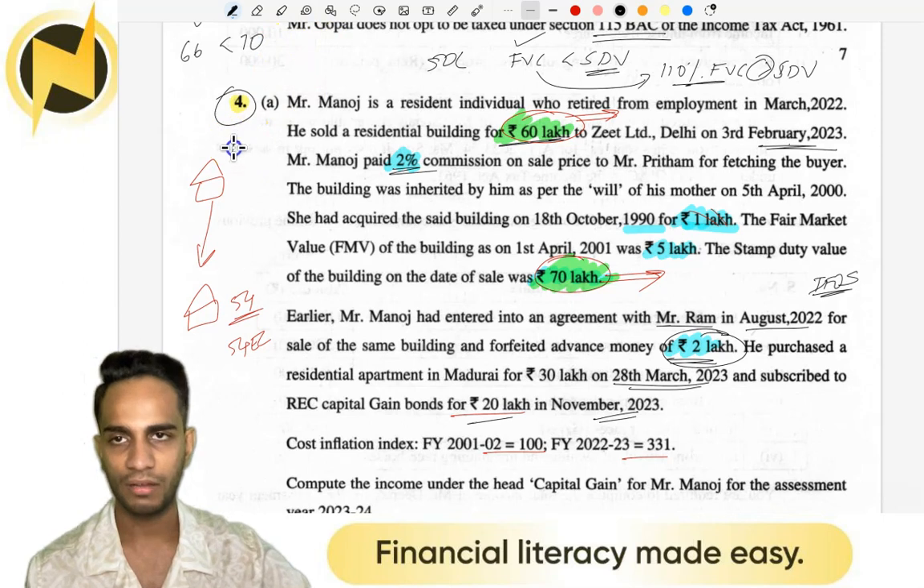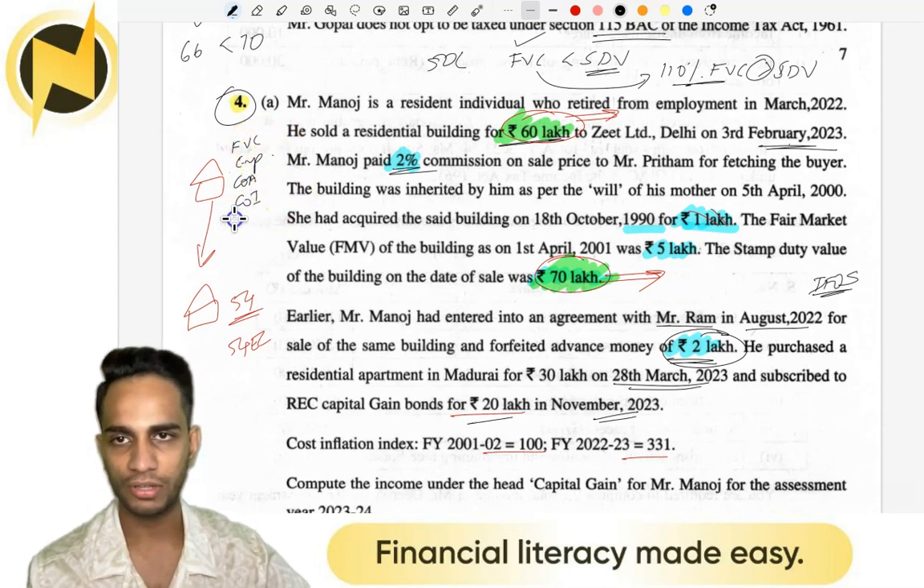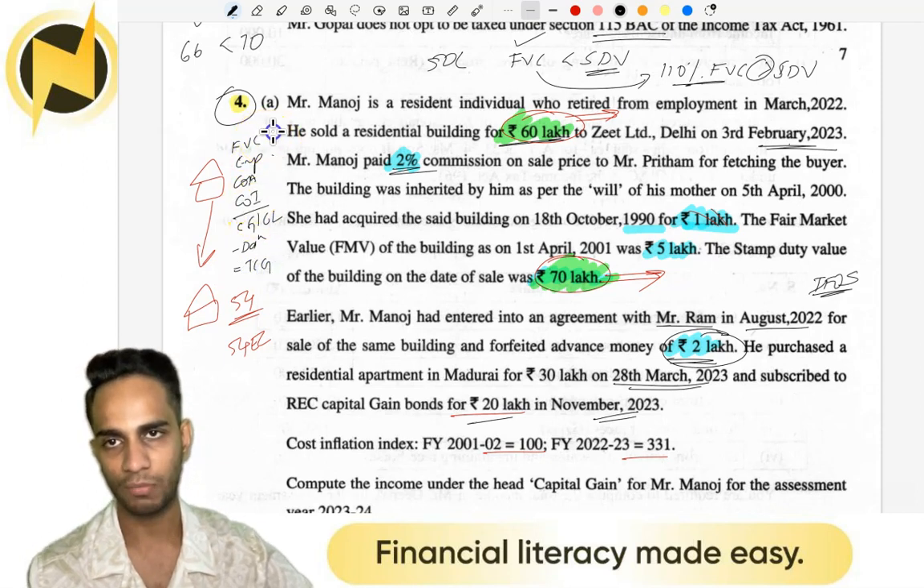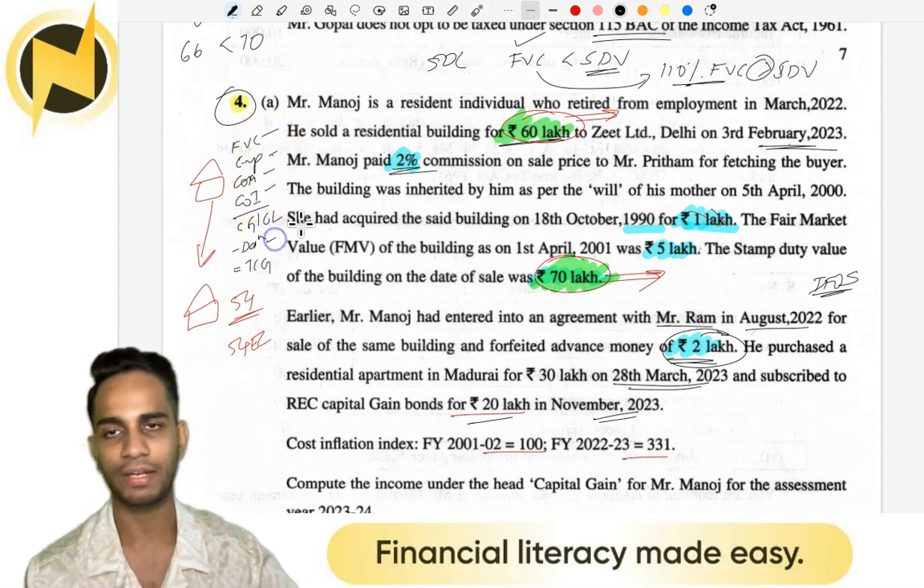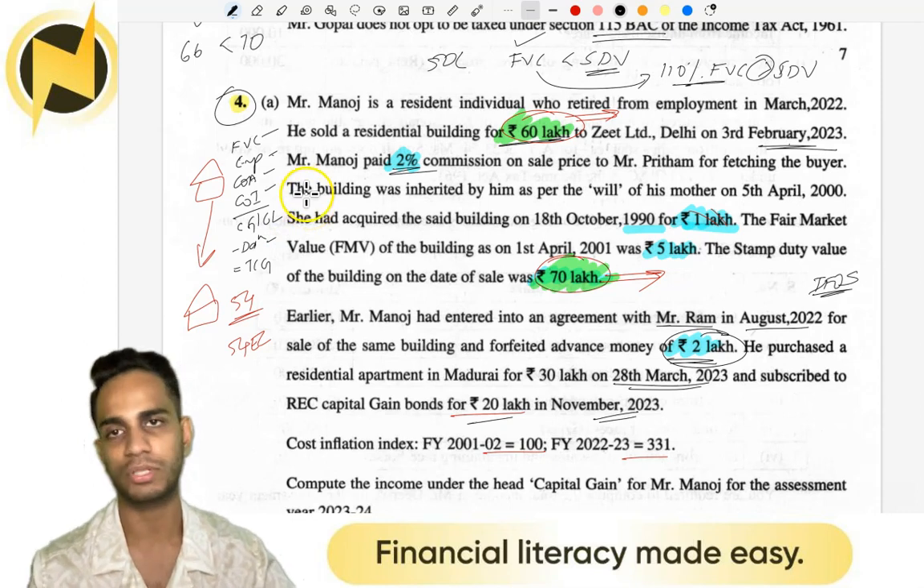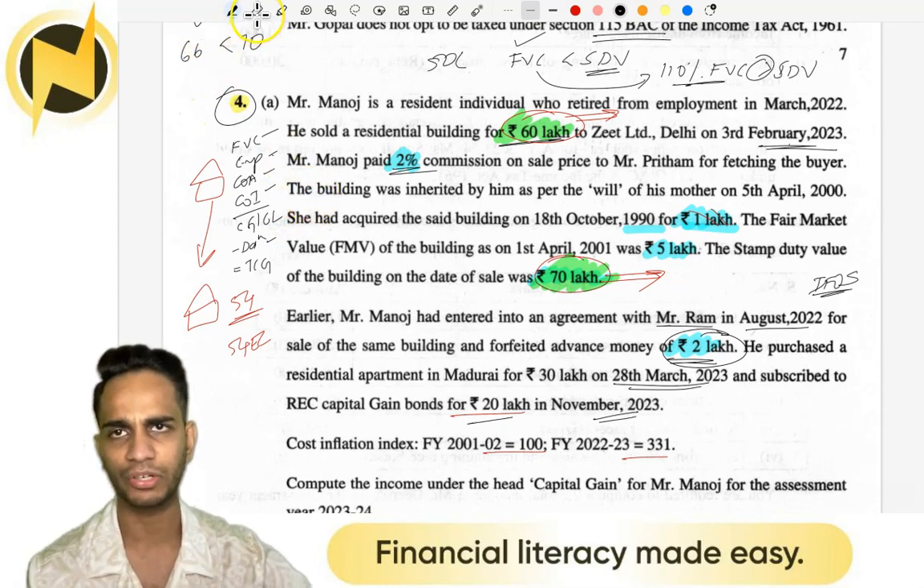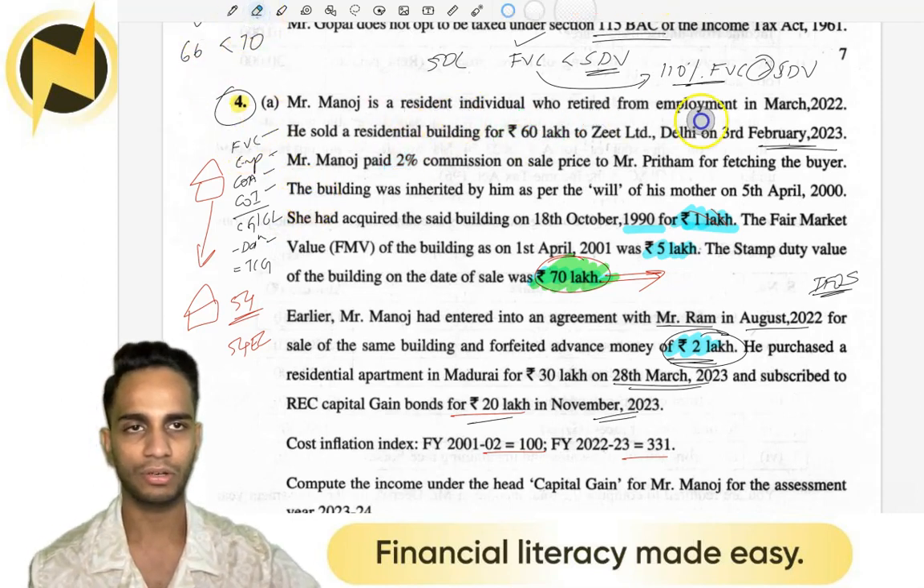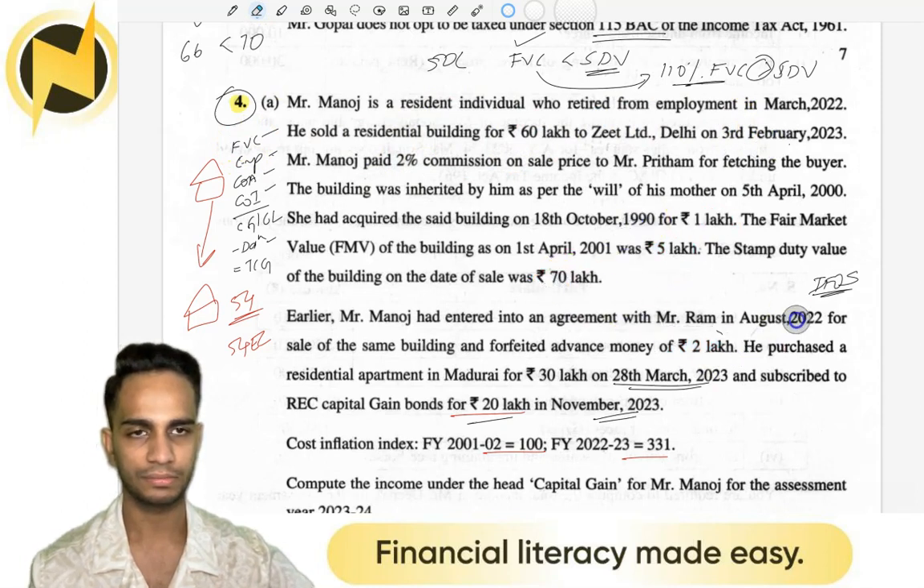So all we need are full value consideration, any expenses on transfer, cost of acquisition, cost of improvement, and when you deduct all this, you get capital gain or capital loss. And if any deduction is applicable under 54 to 54GB, that's it, taxable capital gain. So item 1, 2, 3, 4, 5 items. That's all that you need for a capital gain question. So let's check this question. All right, quickly taking off everything that I've indicated here.